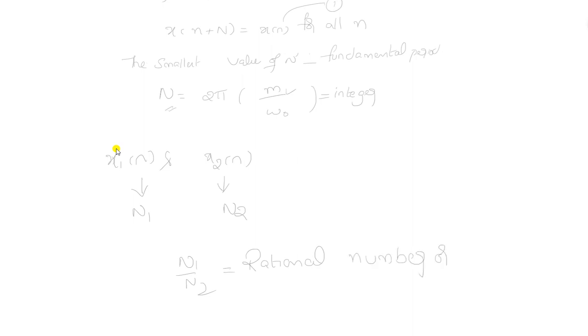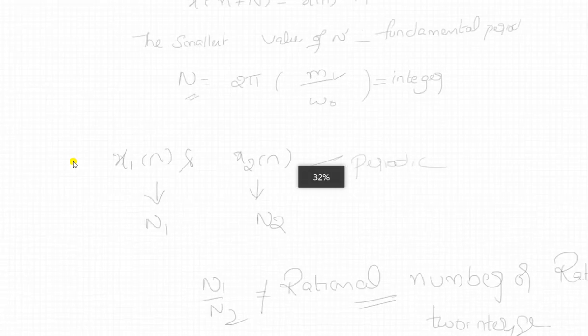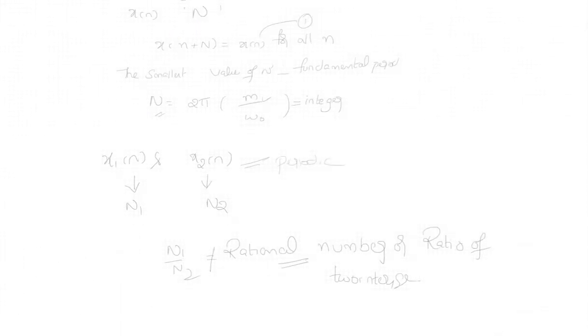Or we can say that it should be the ratio of two integers. So if the combination of N1 and N2 is the ratio of two integers, a rational number, then the sum of these two periodic signals is periodic. If this condition is not satisfied, then the sum is an aperiodic signal. That is the condition for periodic and aperiodic signals.